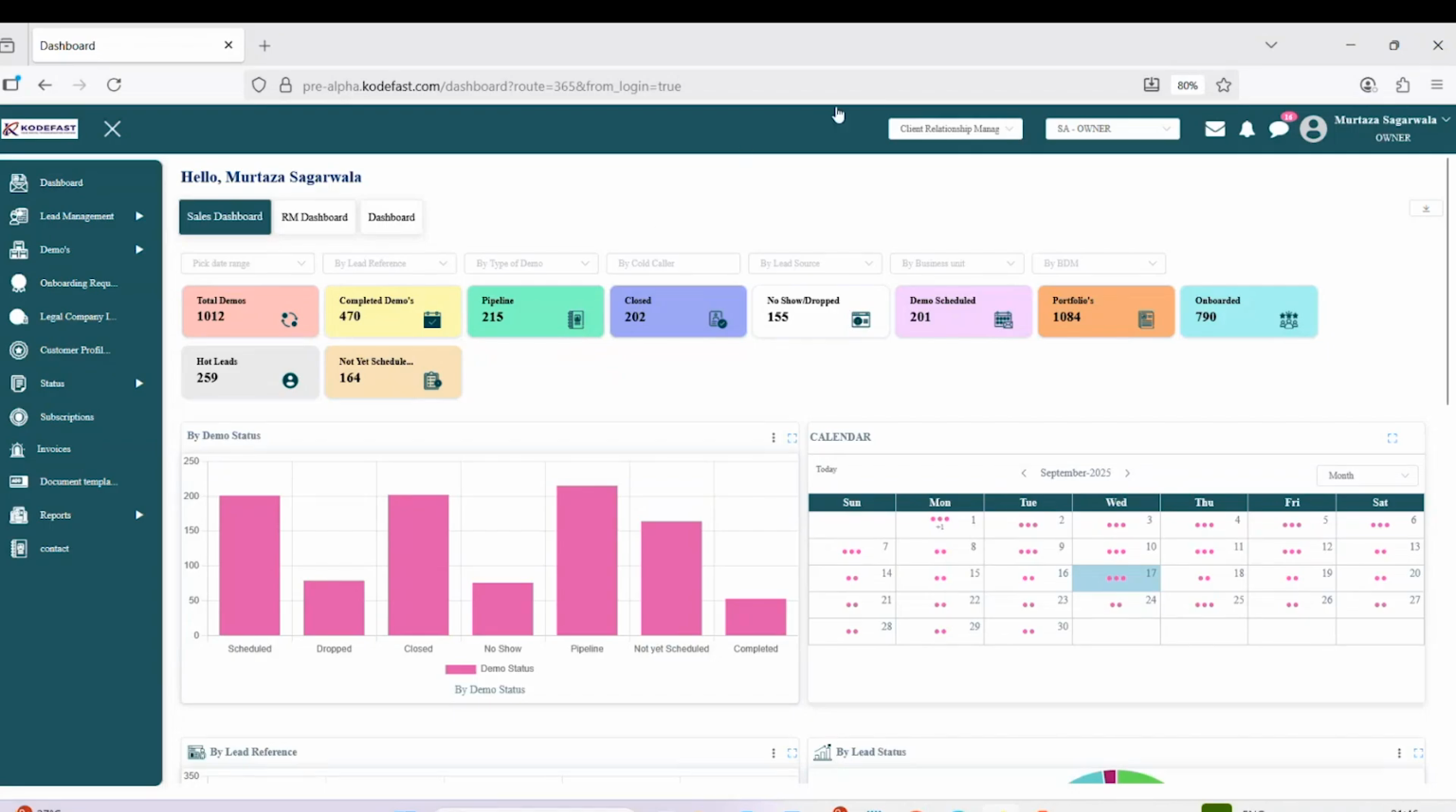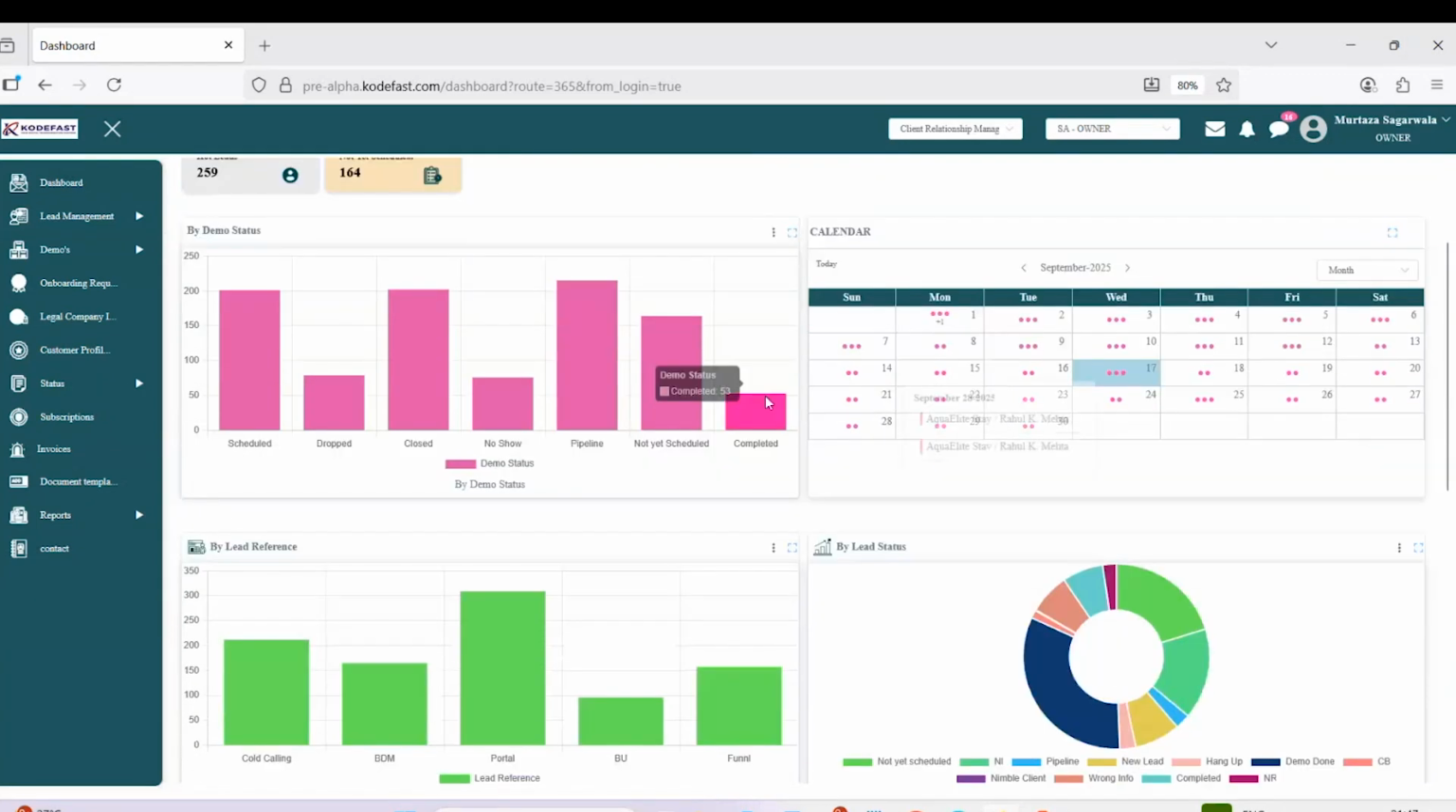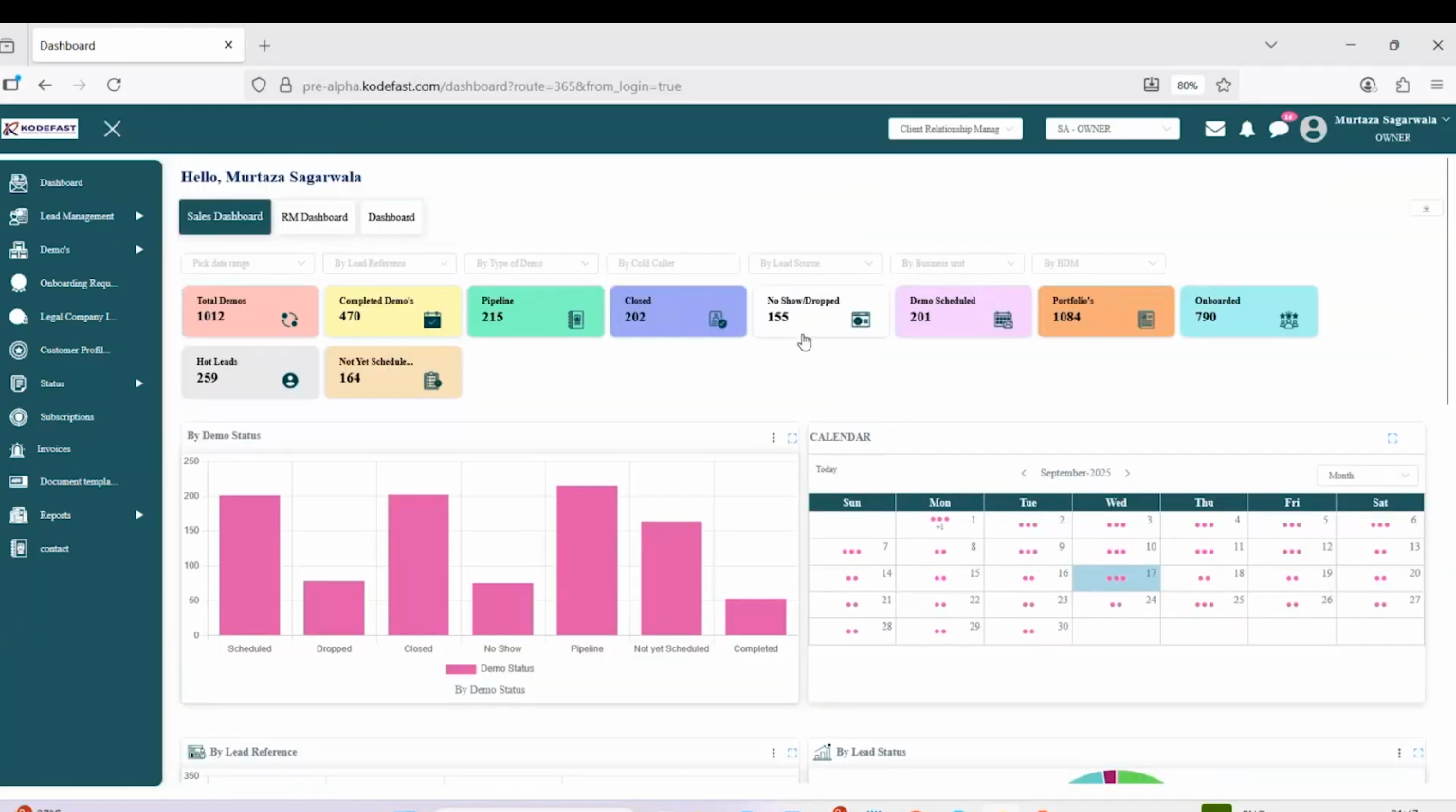Here, if you see, we also have multiple dashboard facilities. We have a sales dashboard where you can see the stages of the sales. We can see, for example, this many demos scheduled and this many onboarded. With that, we have a calendar component, where we can see what properties we are onboarding on each day. So we can see all those analytics here. That's all for the CRM application.